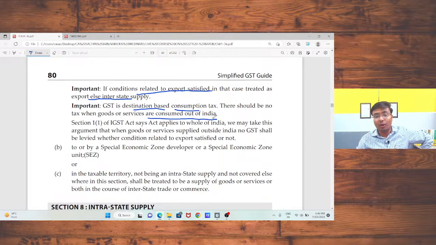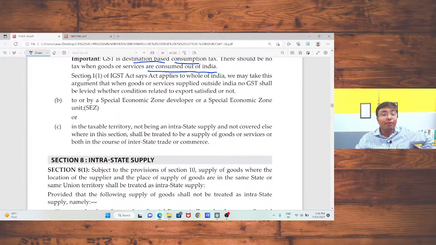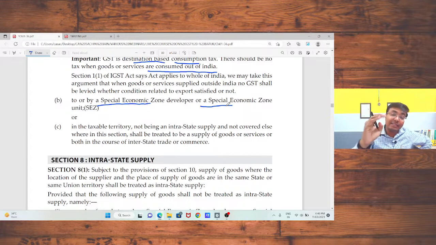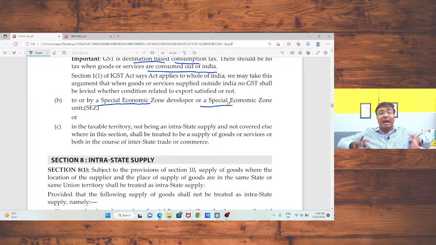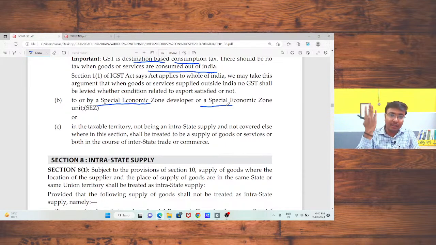Okay, sir. We all know this fact. Now, if you are going to provide any services to any special economic zone or special economic developer, in that case that supply should be treated as your interstate supply. Just take an example. I am registered under Rajasthan and I am going to provide my goods or my services to Rajasthan SEZ unit. There is a certain area which is declared as a SEZ zone by the department, or by the government of India.